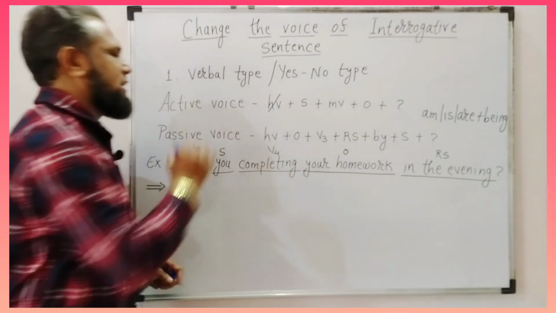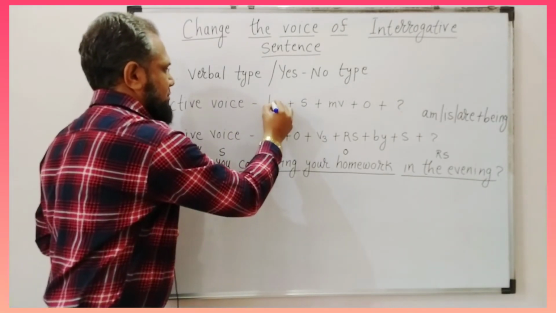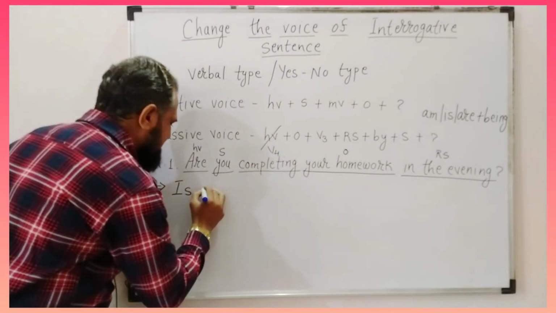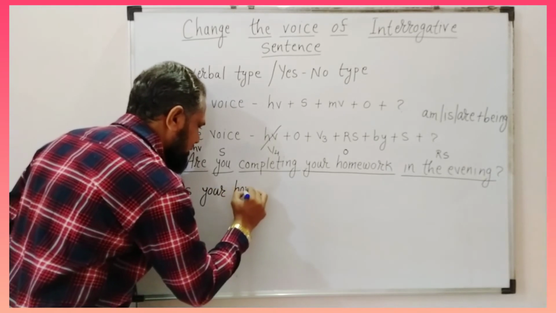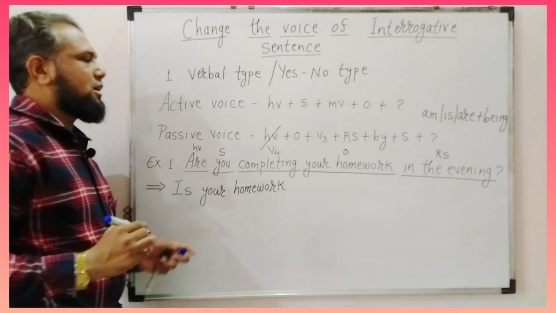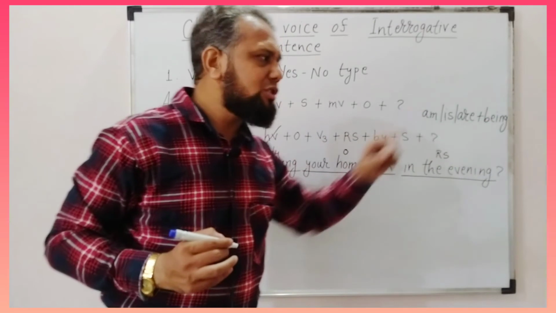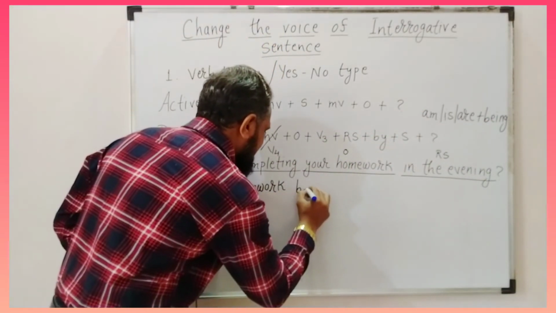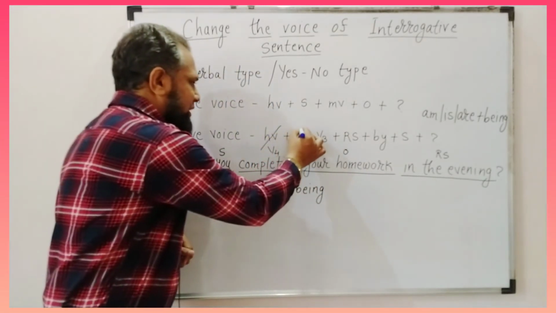So, we have written helping verb. Thereafter comes object and our object is your homework. Thereafter we have to use being along with the main verb. Is your homework being? We have written object.